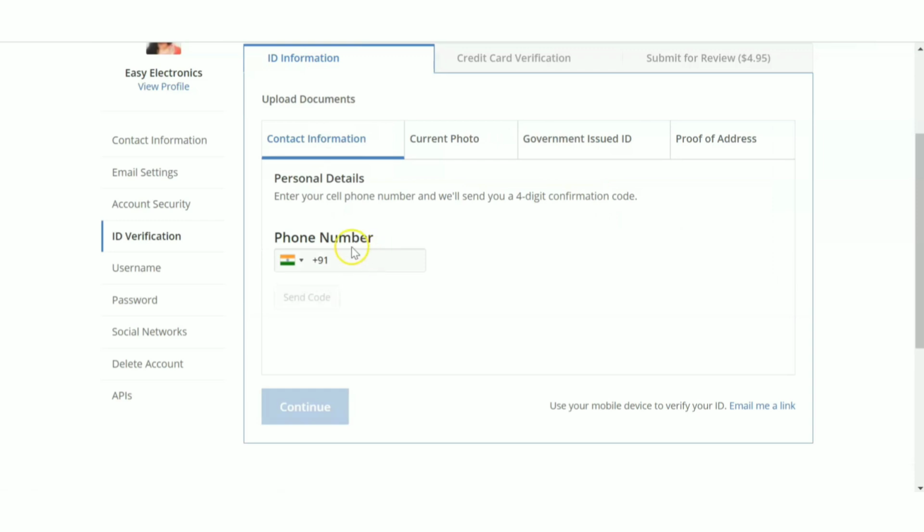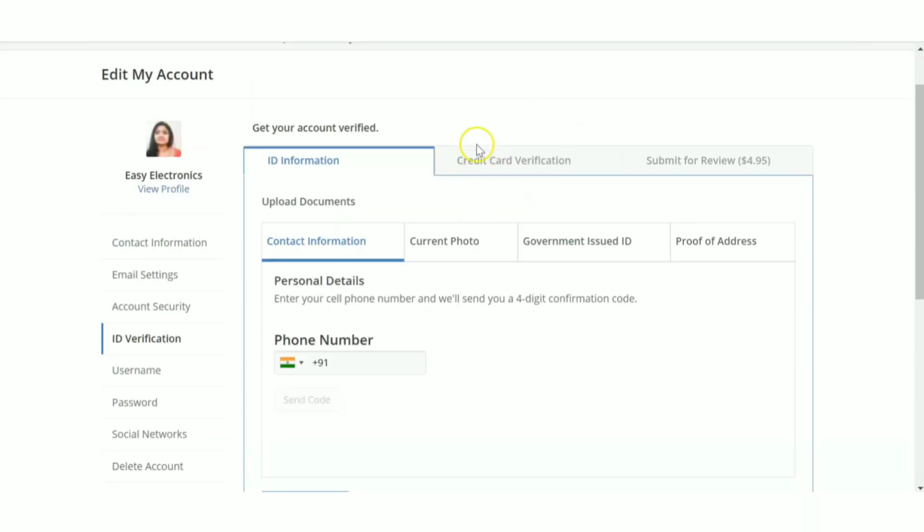Just click on that start. Okay. Now you have to give the contact information. Then also you have to give the current photo. While giving the current photo, your face should be looking forward. Your eyes should be seen clearly. Everything should be seen clearly from your face. Okay. And a government issued ID card. You can give any ID card. That can be PAN card or Aadhaar card or any ID card you can give. Then proof of address you have to give. Then next is your card details. Then finally submit for review, and for that you have to pay $4.95. Again, I'm saying you can skip this verification.